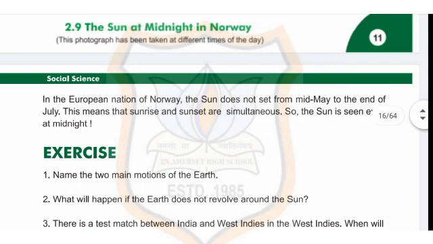In Europe, in the nation of Norway, the sun does not set from mid-May to the end of July. This means that sunrise and sunset happen simultaneously, so the sun is seen even at midnight.